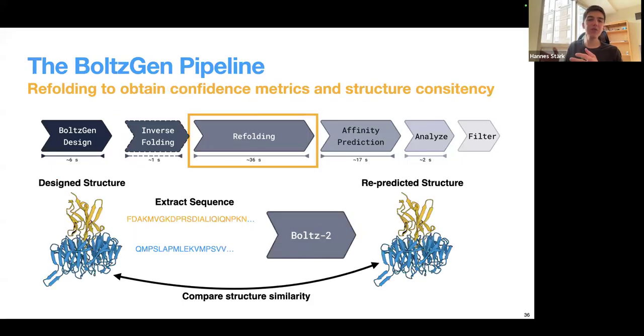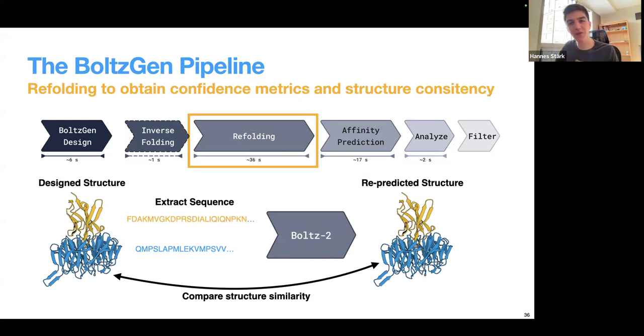And then we run a refolding step where we extract the sequence, the molecular information from the design structure. And then we run a folding model to repredict the structure. And then we check: is the repredicted structure the same as our generated structure, our design structure? And then we use this information later in the filtering.